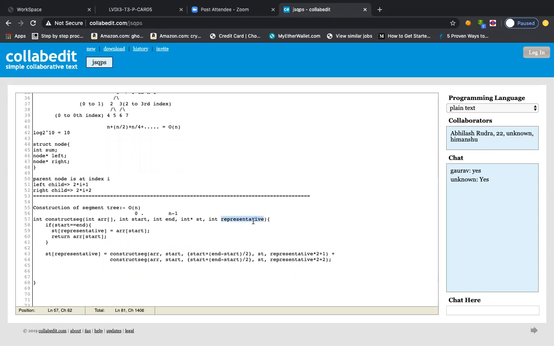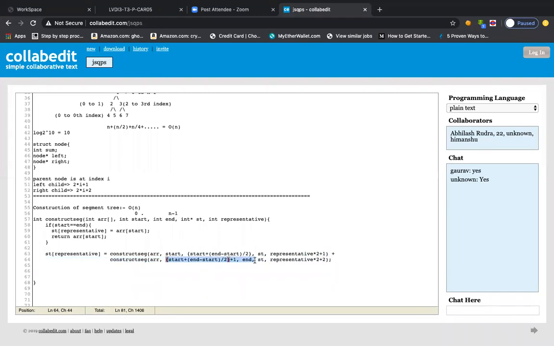And this representative node is a particular ith node, or parent node you can say, in the segment tree. And you see, in the first call I have written that the array will be the same in both, but in the first part it will be from start to mid, and the second part it will be from mid plus 1 to end. We just divided it into two parts: from start to mid, and then from mid plus 1 to end.